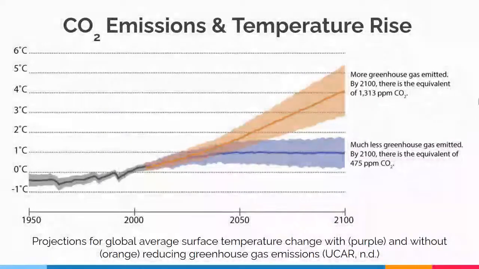Global warming is primarily driven by human activities releasing greenhouse gases. Current models predict the average global temperature will rise an additional 4 degrees Celsius, shown here in orange. And in the best case scenario, if we make an effort to greatly reduce CO2 emissions, it will still rise at least 1 degree Celsius during the 21st century, shown here in purple.